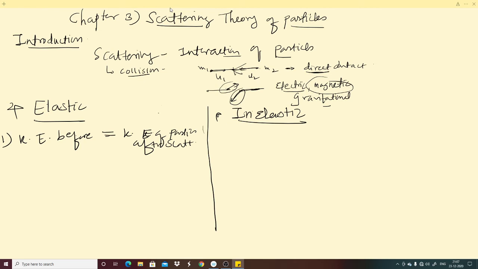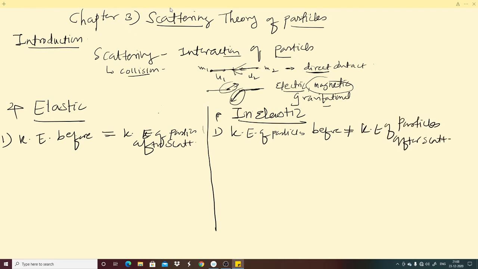Kinetic energy of particles before scattering is equal to kinetic energy of particles after scattering. In case of inelastic scattering, this identity is different, meaning kinetic energy of particles before scattering is not equal to kinetic energy of particles after scattering. Okay, so this is the first major thing.